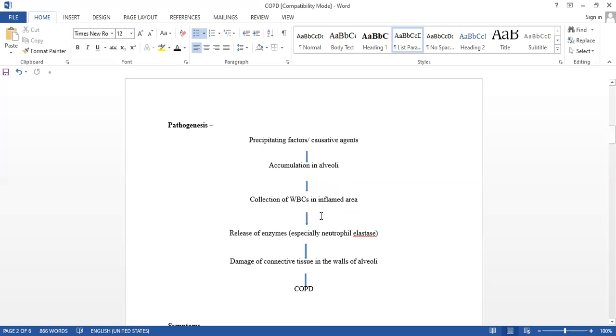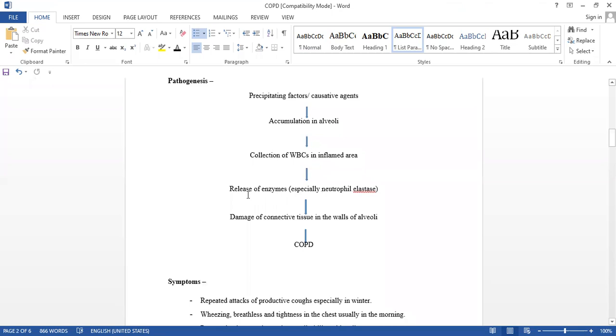Who is our defensive force in the body? WBCs. To eradicate that infection or inflammation, who will come? WBCs. So there is a gathering or collection of WBCs in that inflamed area.